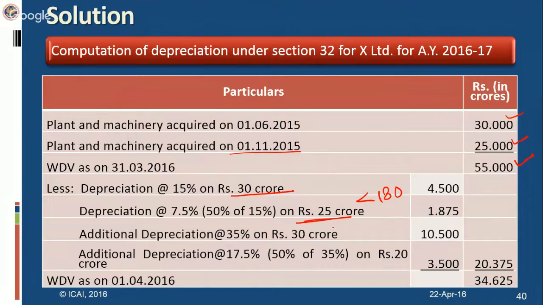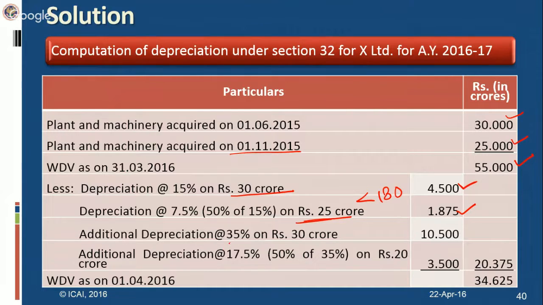So it comes to 1.875. Here it's 4.5. So this is the normal depreciation. Now you move to the additional depreciation. Since this is set up in a backward area, it would be eligible for additional depreciation at the rate of 35%, not 20%.